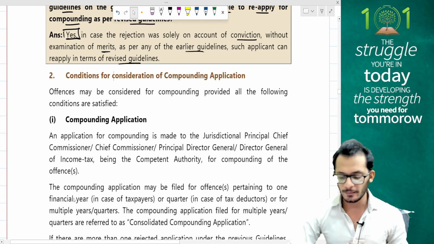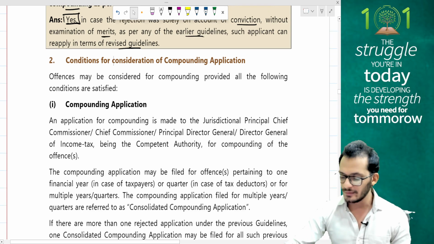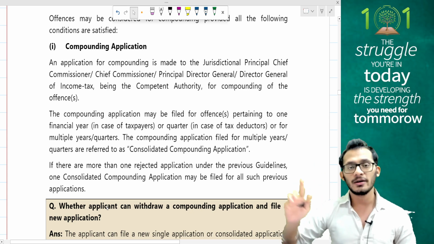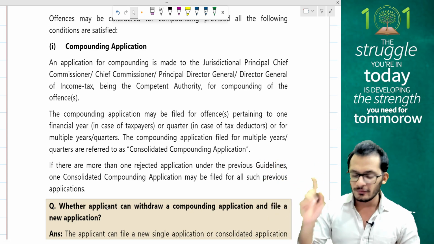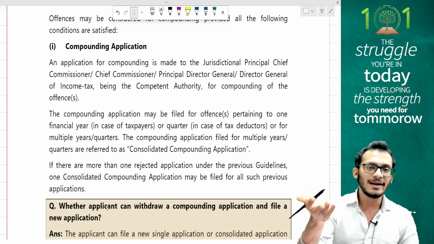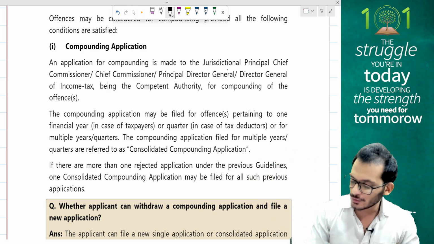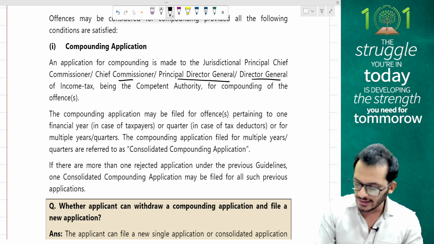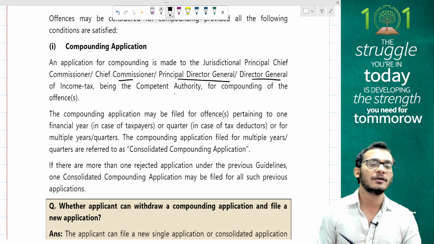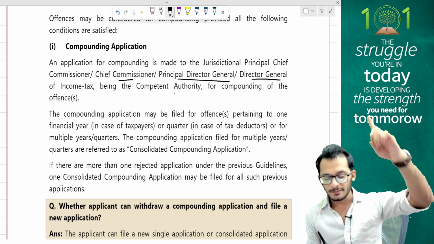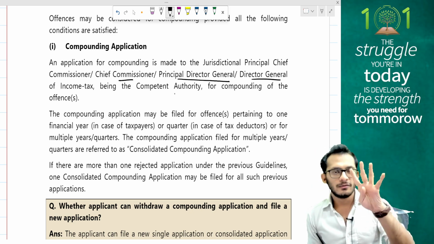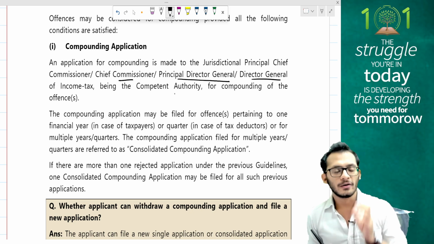Conditions for consideration of compounding application. What are the offences which may be considered for compounding applications? If you are considering a compounding application, the following things are to be kept in mind. First, to make a compounding application, you need to file the application to the jurisdictional PCCIT, CCIT, PDGIT, DGIT, the competent authorities for compounding of offences. So these are the four people who are eligible to do any compounding of offences: Principal Chief Commissioner, Chief Commissioner, Director General, and Principal Director General.